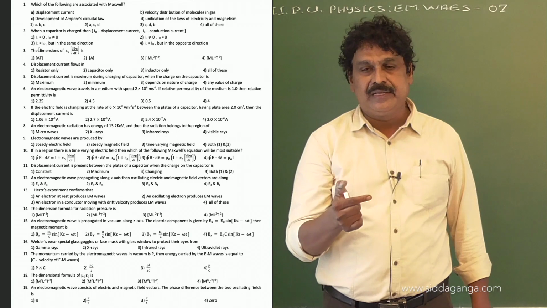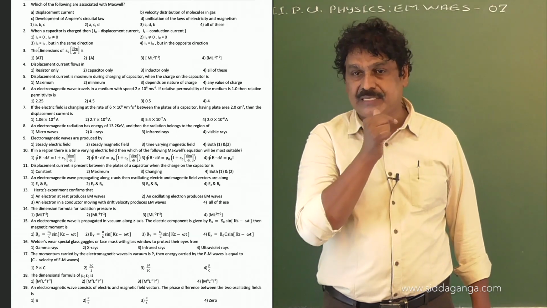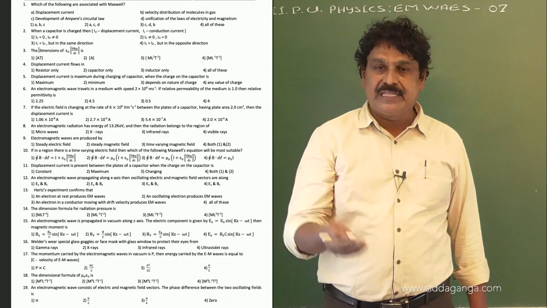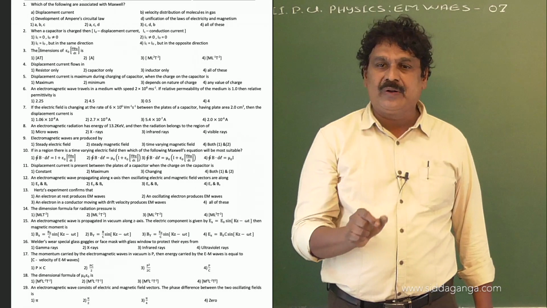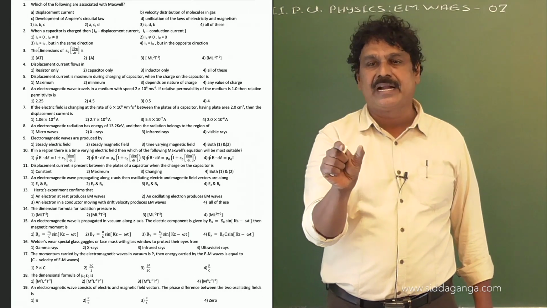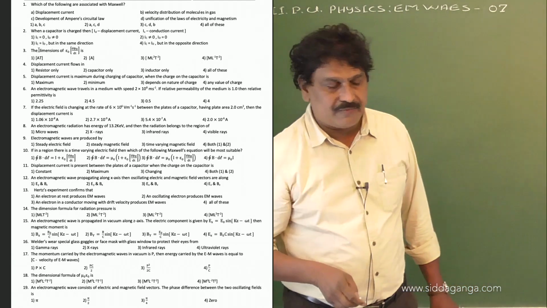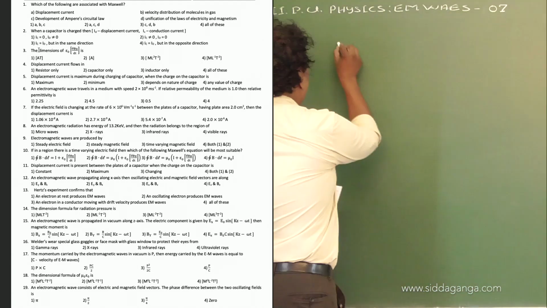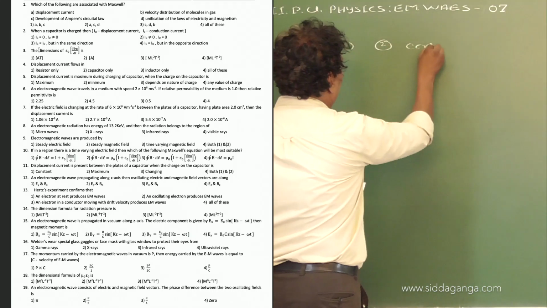Through a resistor there is only a magnetic field, there is no rate of change of electric field. Even in the inductor, there is no rate of change of electric field. Therefore, the rate of change of electric field takes place only inside the capacitor during charging and discharging. Therefore, for question 4, the option is 2, that is capacitor only.